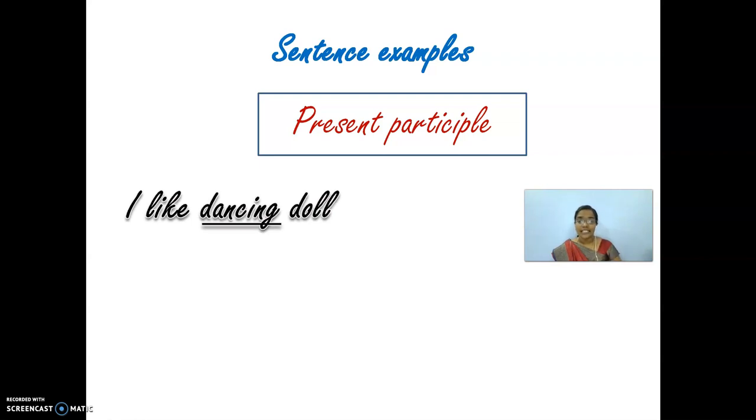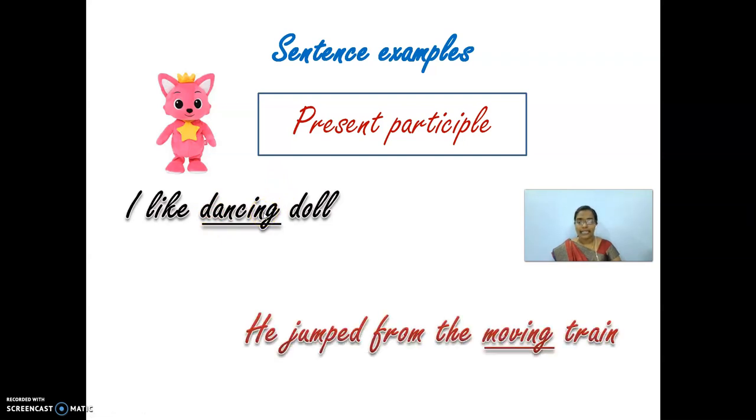Yes. The first statement which I have given for you is, I like dancing doll. What do I like? I like dancing doll. And here I have given a picture of a doll in order to give you a good idea. Here you can see, I like dancing doll. This dancing doll is here in the participle form.